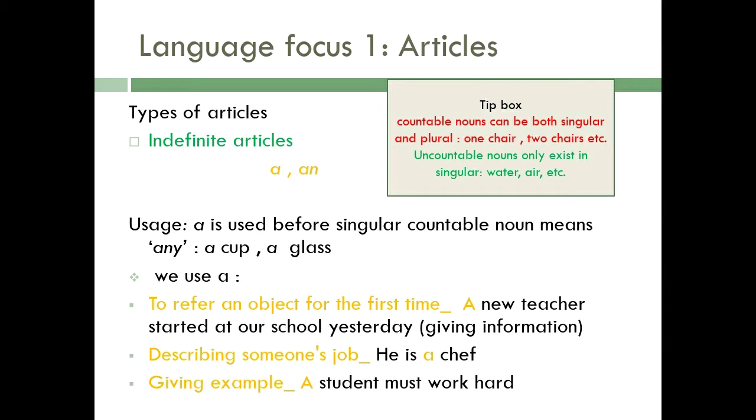Now the second one is when we are going to describe someone's job, like he is a chef, she is a teacher, he is a doctor. Then we add the article a over there. Now, when you are going to give an example to someone, like a student must work hard, for giving any example you can also use the article a.